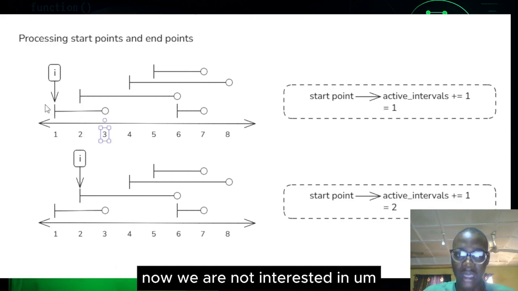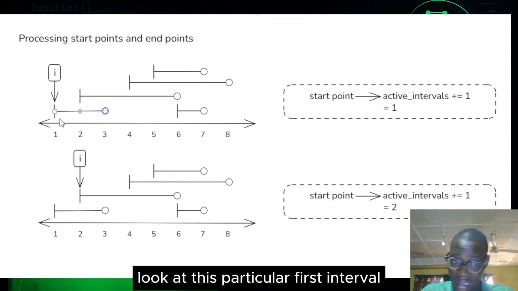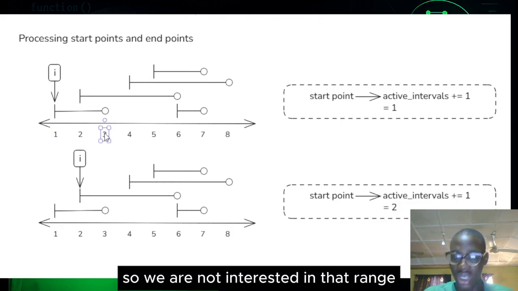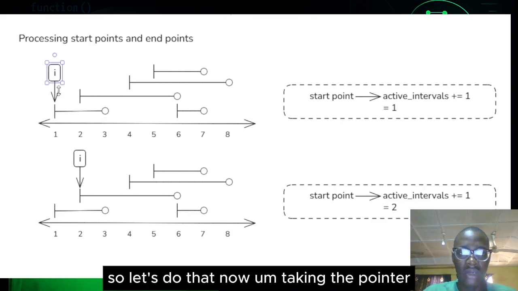We are not interested in per intervals. Look at this particular first interval, it has a range of 1 to 3. We are not interested in that range. We really want to traverse this chronologically. So let's do that now.